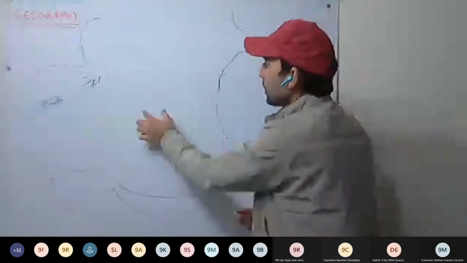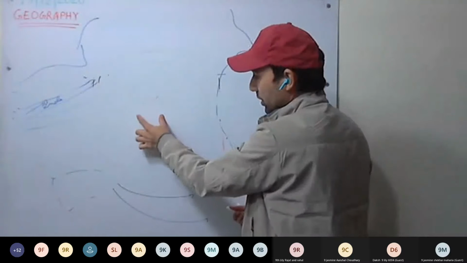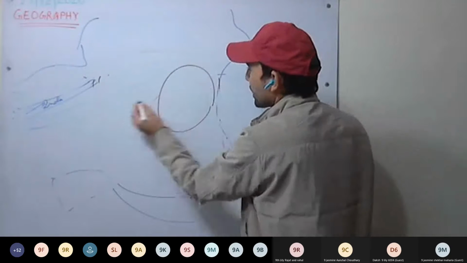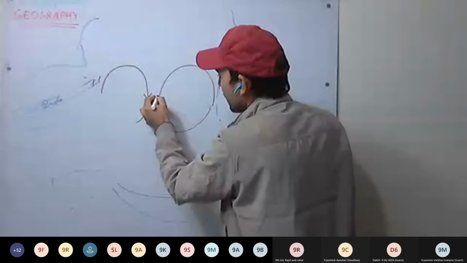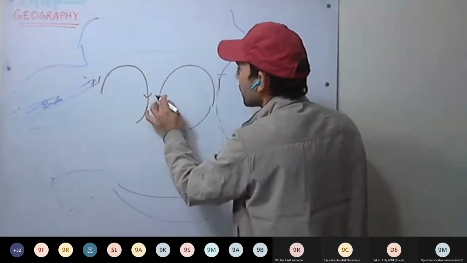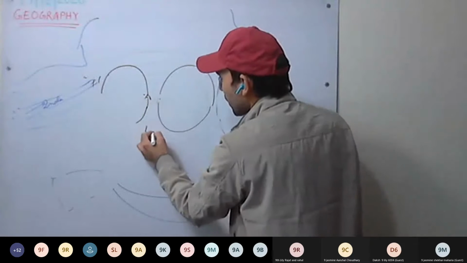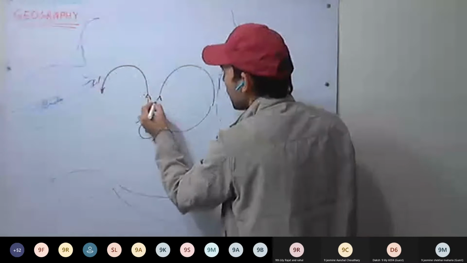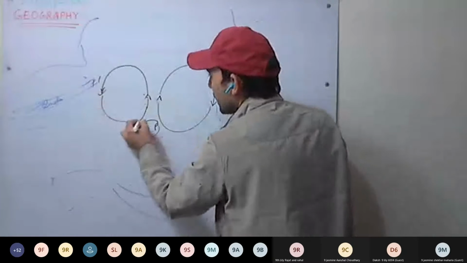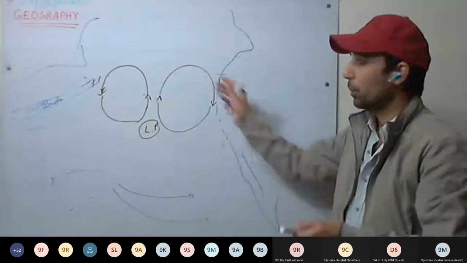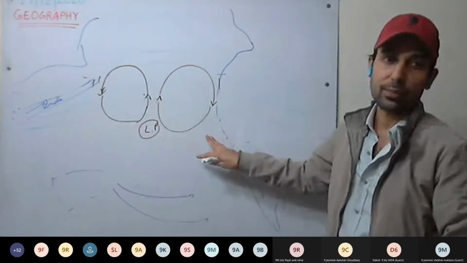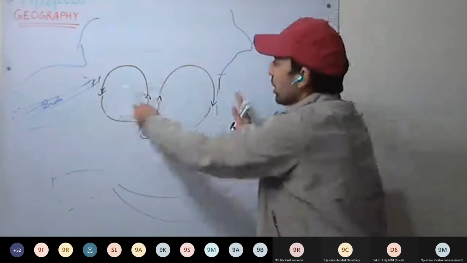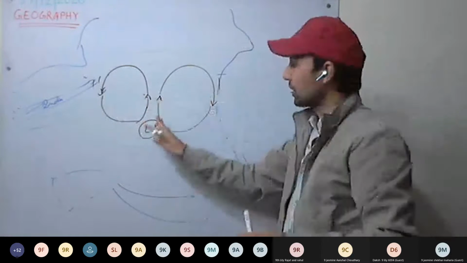That is, low pressure developing somewhere in between in the South Pacific Ocean. So air will be moving in two cells like this and here. So low pressure develops here in the South Pacific Ocean. Something like this you'll be getting. This is a little more complex, but I've told it in a simplified manner. Low pressure mainly develops somewhere in the Central or South Pacific Ocean.